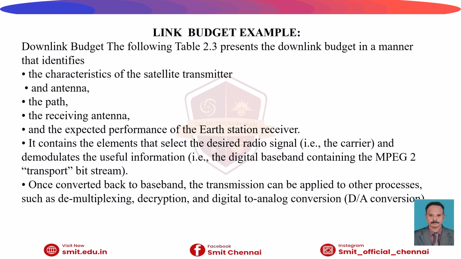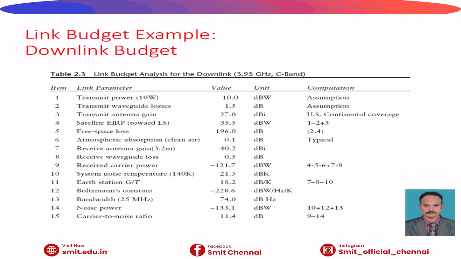The purpose of a downlink budget is to provide information regarding the satellite characteristics, that is the satellite transmitted power, the satellite antenna gain, and the satellite EIRP. EIRP is nothing but the equivalent isotropic radiated power. Then the propagation characteristics, which involve the free space loss, the atmospheric loss, and the rain attenuation.